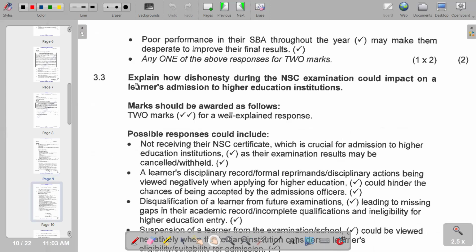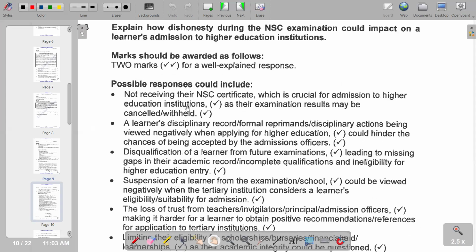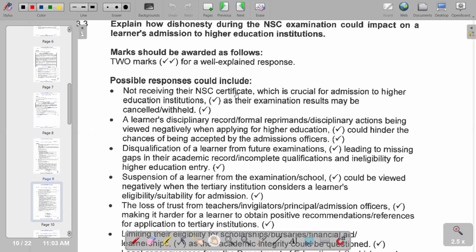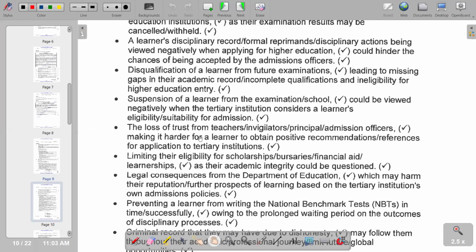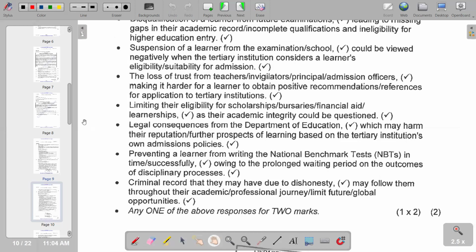Then, in terms of the next question, it says explain how dishonesty during the NSC examination could impact on a learner's admission to higher educational institutions. So, the possible responses that you can include are not receiving their NSC certificate, which is crucial for admission to higher education institutions, and also a learner's disciplinary record or formal reprimands or disciplinary actions being viewed negatively when applying for higher education, or disqualification of the learner from future examinations. So these are some of the points that are also correct. We have got a rundown of further points that are also correct that you can also include.